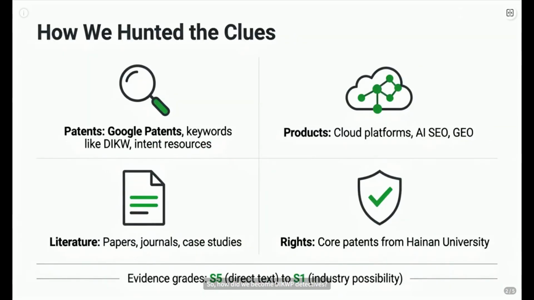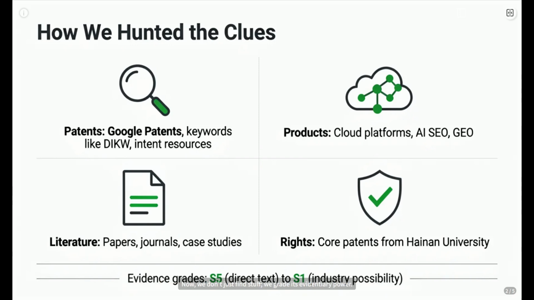So how did we become DO detectives? We hit the trail on four fronts. First, the patent minefield. Google Patents was our playground, hunting terms like DIKWP, intent resources, the whole shebang. Second, the product jungle. We scoured cloud platforms, AI SEO strategies, anything with geo buzzwords. Third, the academic library. Papers, journals, case studies, where ideas get published. And finally, the rights vault, specifically the core patents from Hainan University, our baseline.